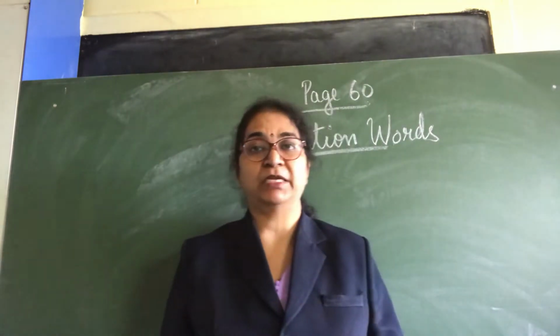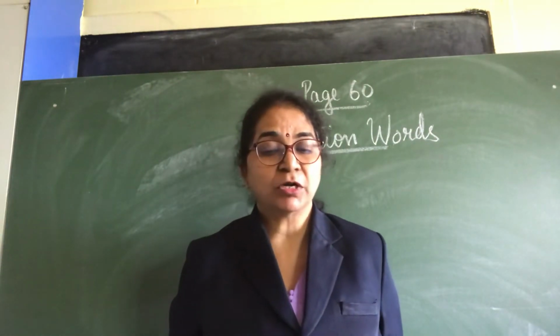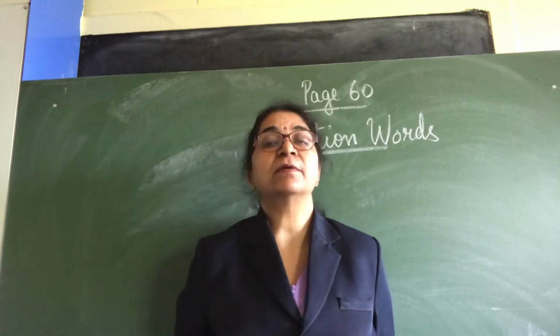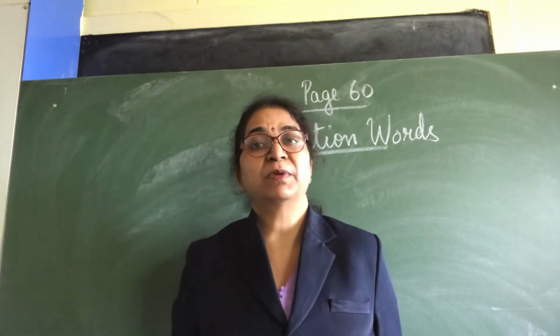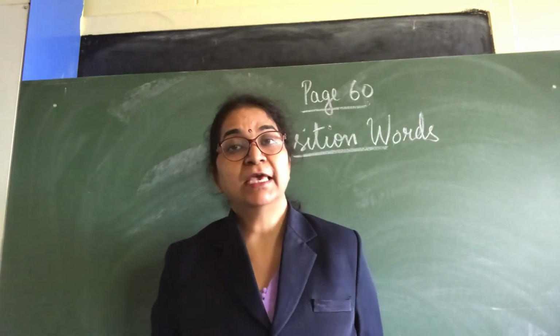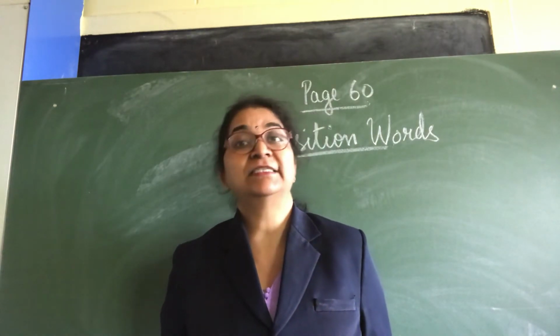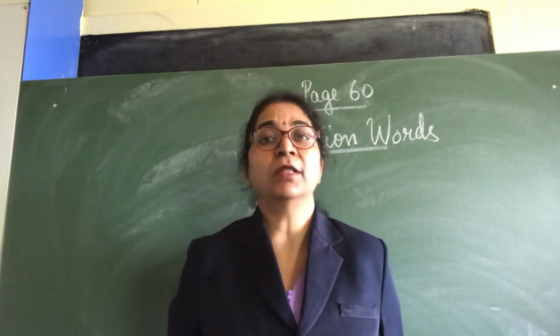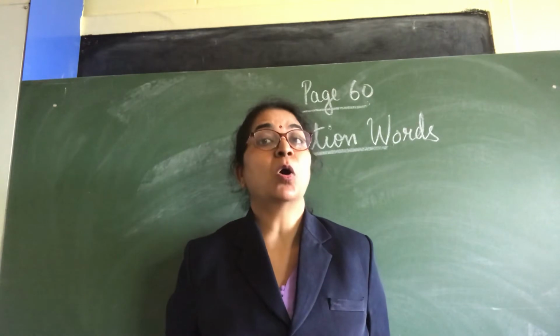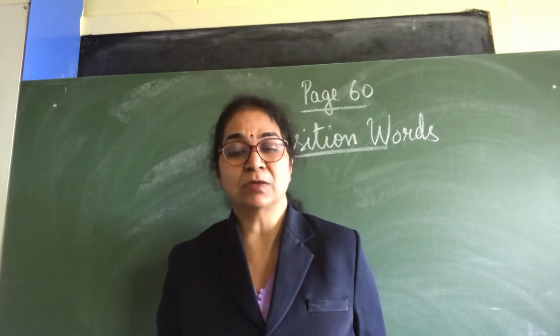See the first picture. All of you see the first picture. What can you see? There's a book. Where is the book in this picture? Just see and tell me. Yes, the book is on the table. So what is the position word over here? On. The position word is on.